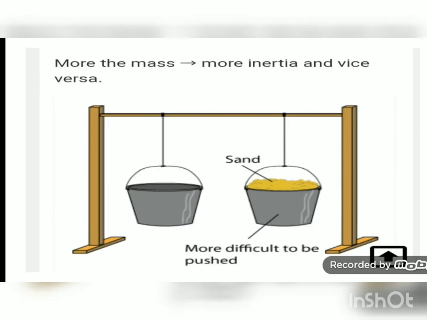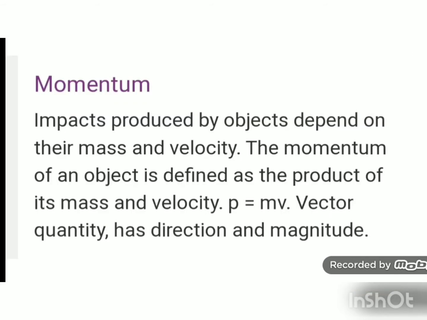Here you can see in this figure, two buckets are tied with a stand. Now one is empty and one is filled with sand, so it is heavy. If you push the empty bucket, it will easily swing on the rope, but the other bucket, which is filled with sand, if you push it with the same force, will not move at all. It means inertia depends upon the mass of an object.